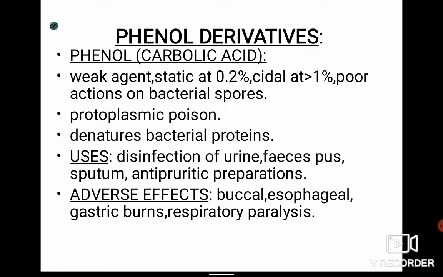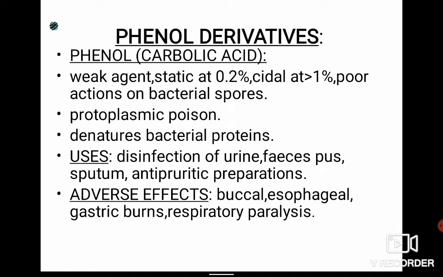They have a static action at 0.2%, and when the concentration is increased to more than 1%, it becomes cidal. They have a poor action on bacterial spores. So these are the phenols or carbolic acid.